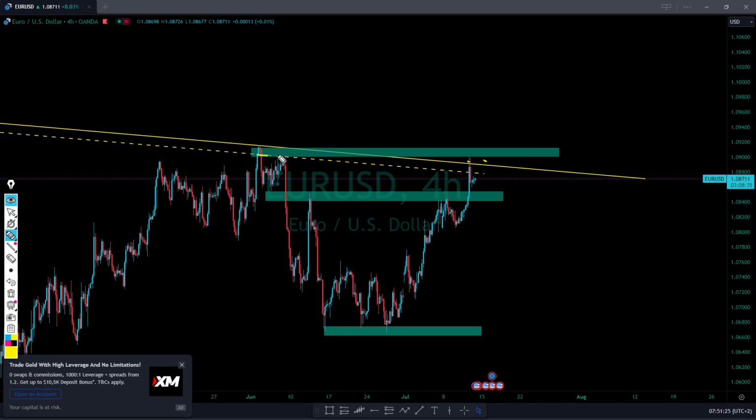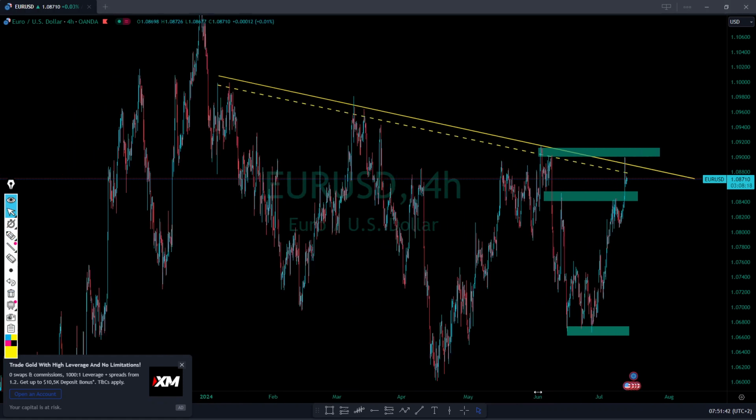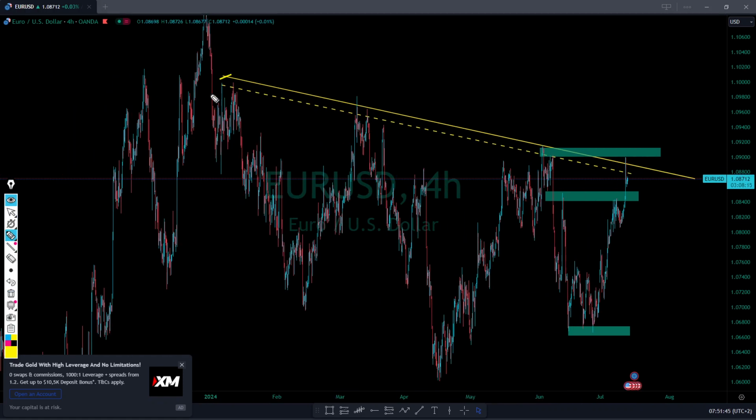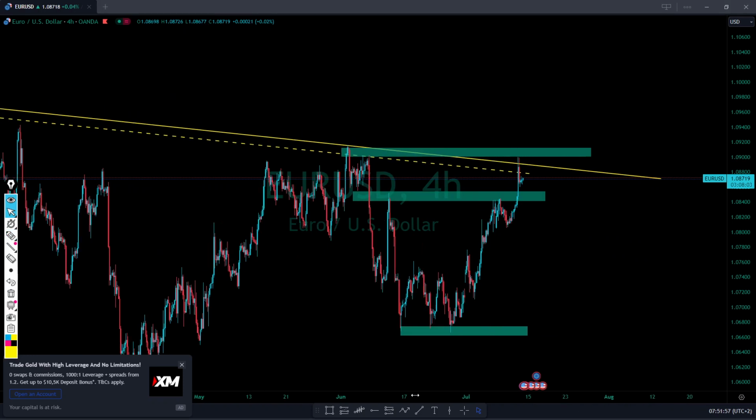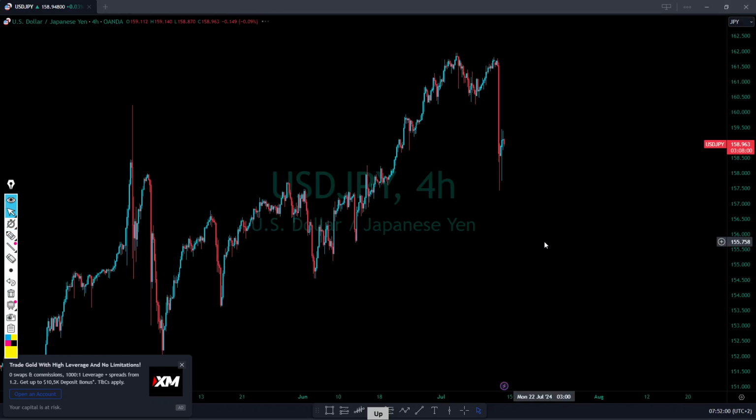You can see this is our resistance there, or this diagonal one there. The market was around this level. Then we had a buy pending order there, but the market reversed. So there is enough chance that the market can find that resistance very strong, as we've been on that for quite some time. If we go back, how many CPIs did we have? So many. Which means it doesn't really matter if they were positive or negative. The market will keep respecting that resistance until something way too important happens. Then we will see some breakouts there.